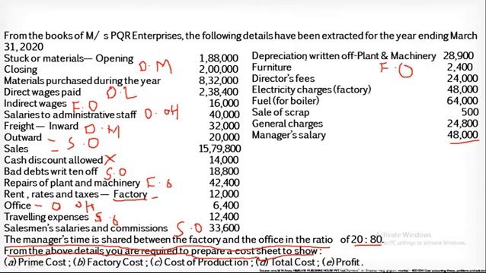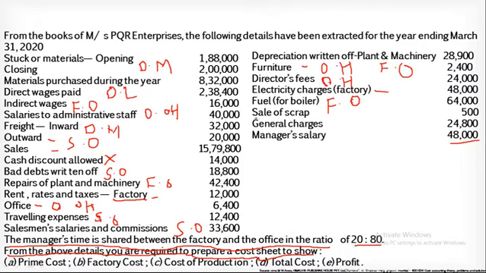Now furniture is used in the office, so therefore it will come in the office overheads. Directors fees related with the office, so therefore it will be the office overheads. Electricity charges, they are specifically mentioned factory, so it will come under the factory. Fuel for boiler, fuel is basically used in the factory, so therefore it will come under the factory overheads.